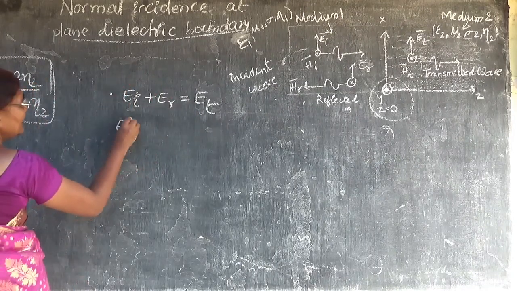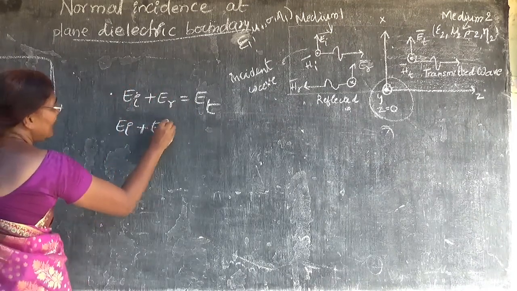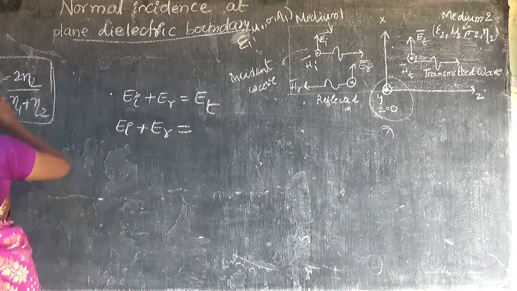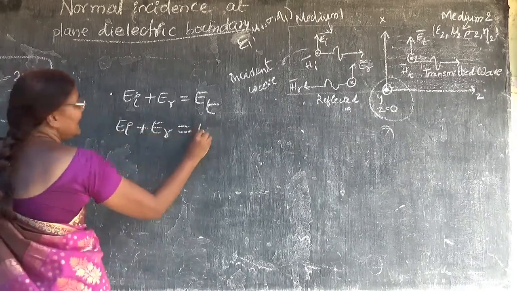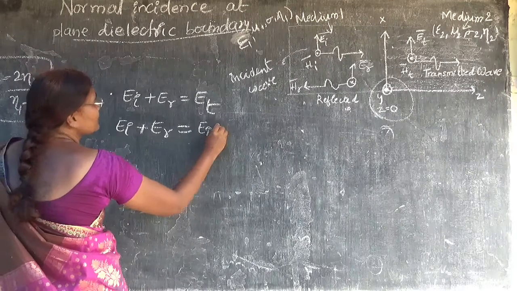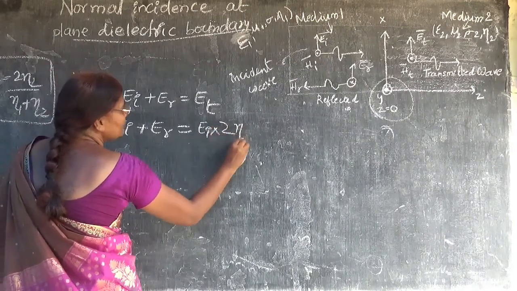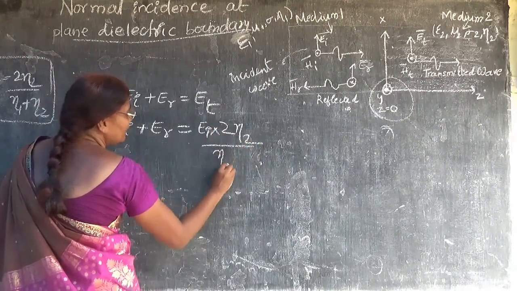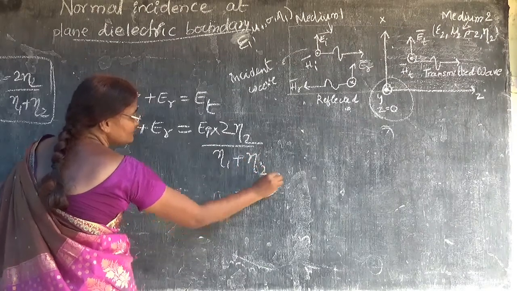So EI plus ER is equal to, what is ET? EI into 2 eta 2 by eta 1 plus eta 2.